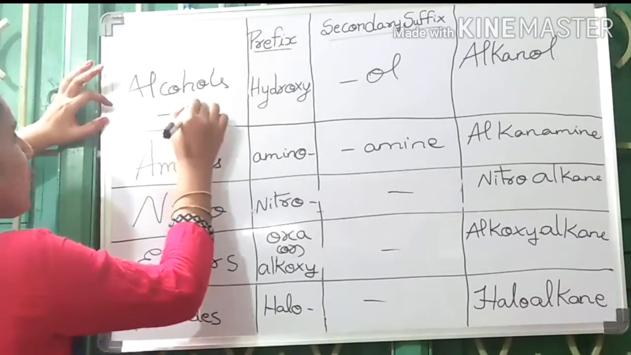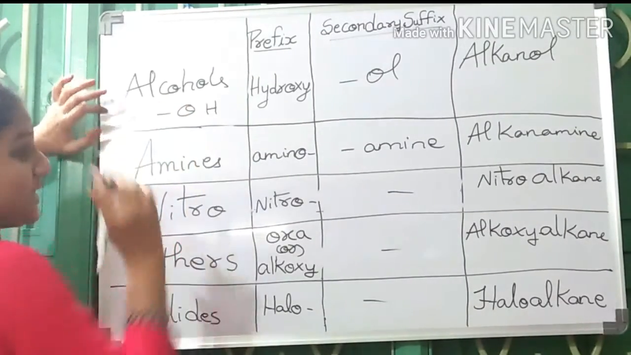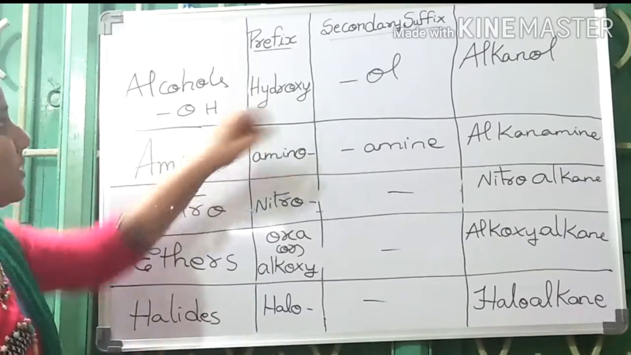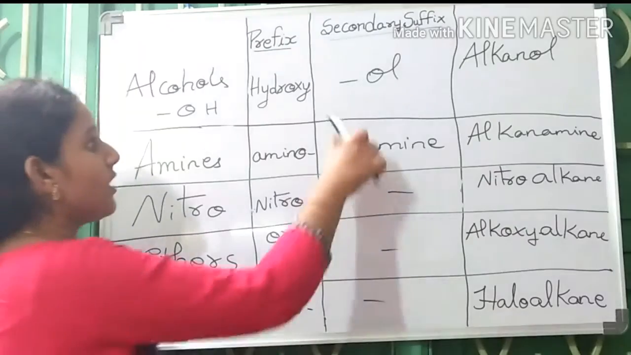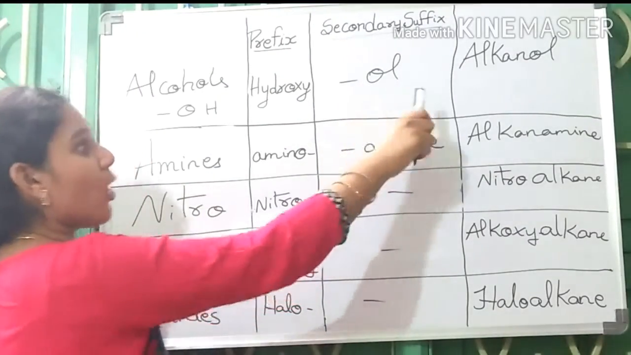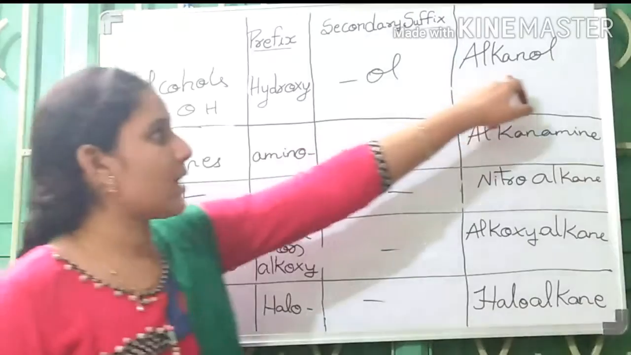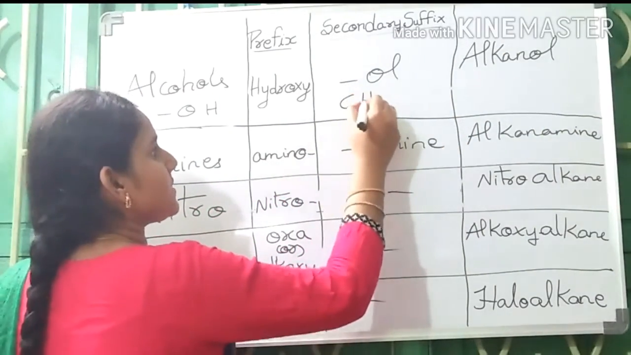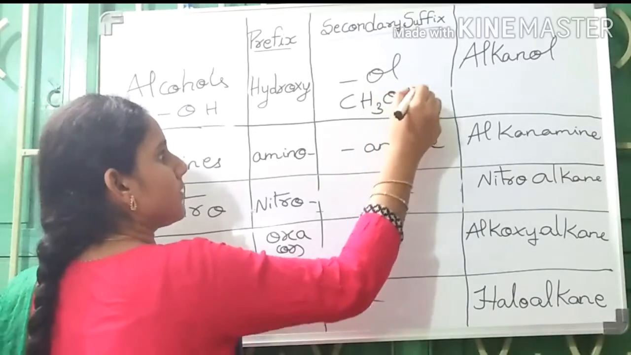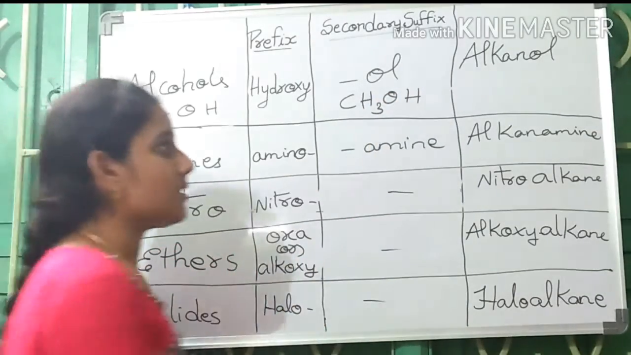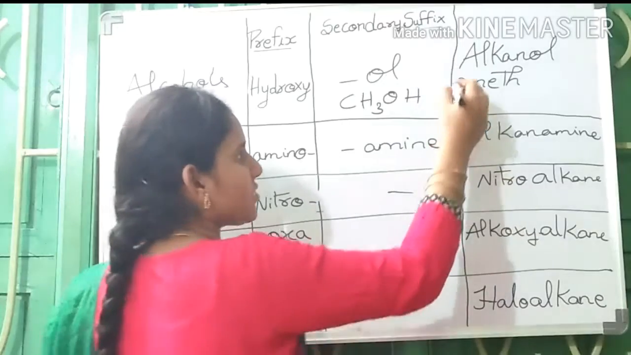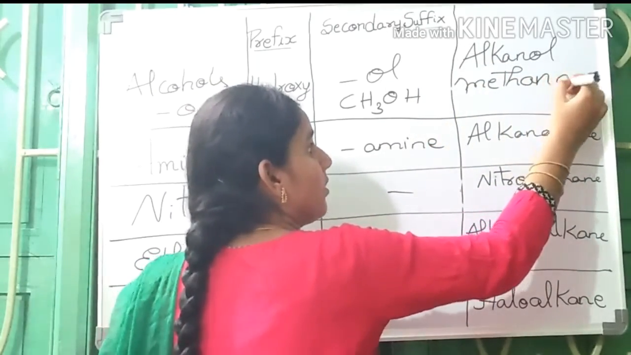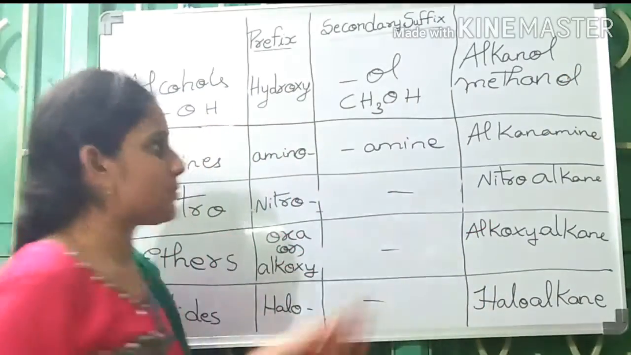Alcoholic group, that is OH group. If it is used as a prefix, we will use the word hydroxy. If it is used as a suffix, we would use the word ol. Alkanol would be the generic name. Simplest example is CH3OH. 1 carbon is present, meth. Double bond is not present since 1 carbon only. Methanol. Alcoholic functional group is present.